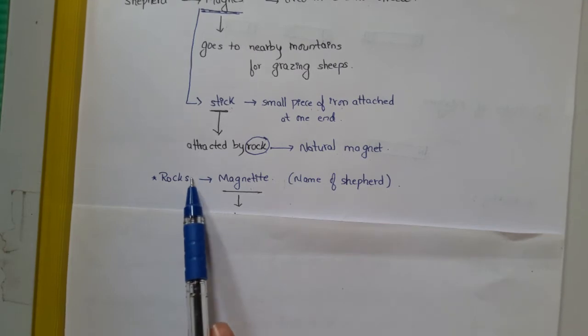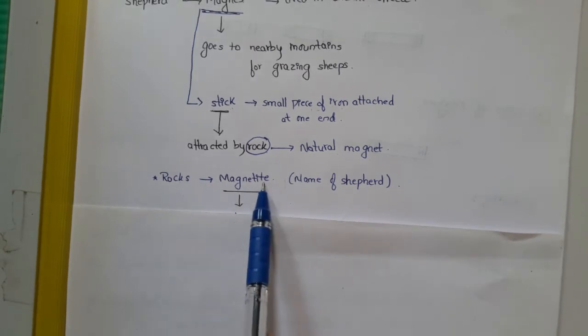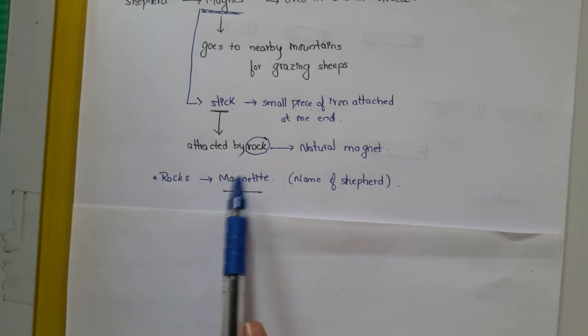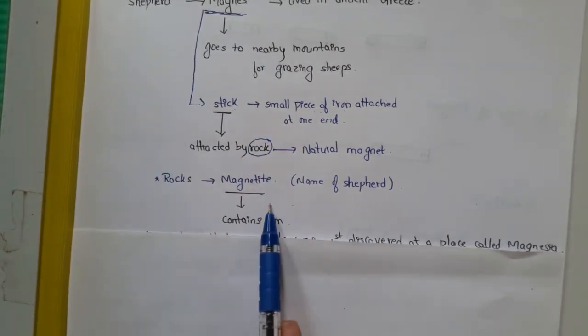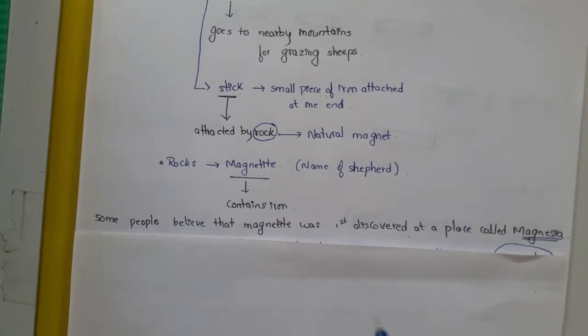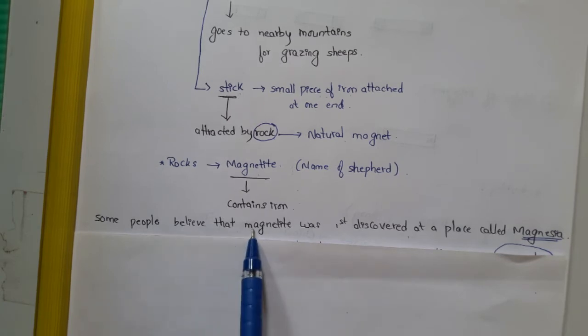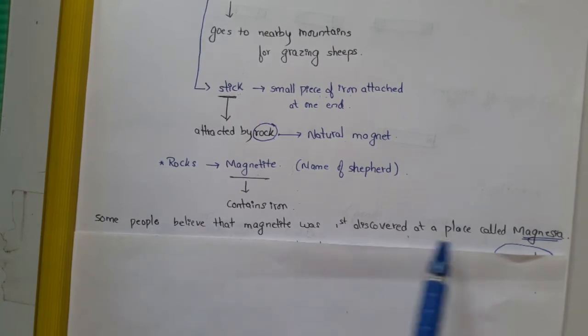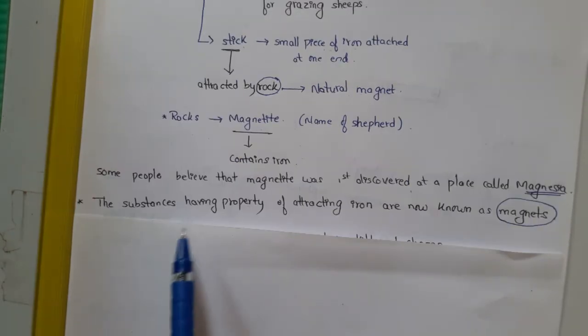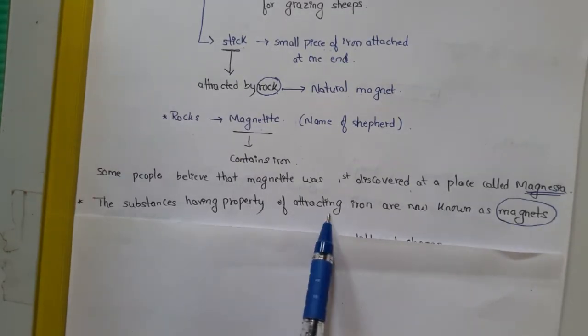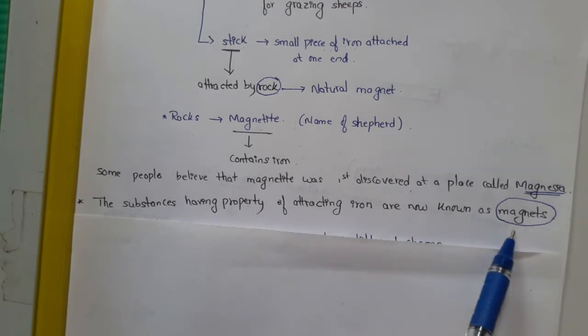From then, people started to call those rocks magnetite. Magnetite was named after the shepherd Magnus. Magnetite consists of iron. There is also one more story. Some people believe that magnetite was first discovered at a place called Magnesia. Hence magnets were named after the place where they were found. The substances having the property of attracting iron are now known as magnets.